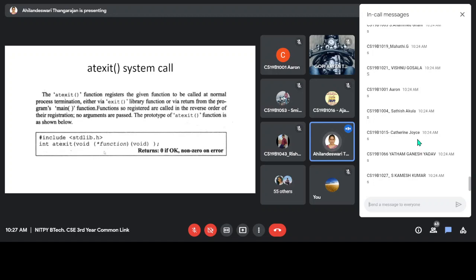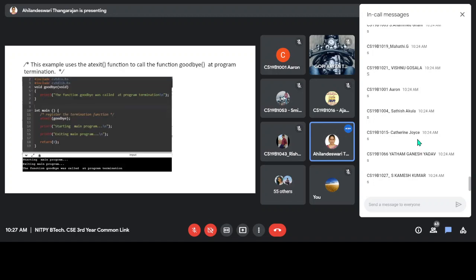So this is the format. We'll see an example so that you can understand. See here, void goodbye, this is one function. From the main, atexit, call this function goodbye. You have to specify the name of the function without any parenthesis. When the program is terminated, when the process terminates, that time you call this function. So when you are executing this program, this is the statement where we are registering the function goodbye to be called at the time of exit.